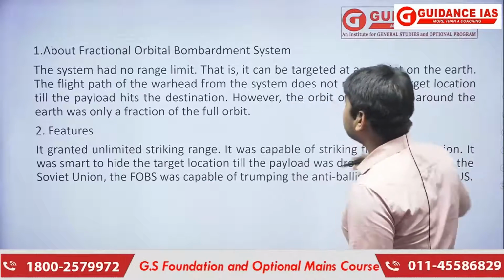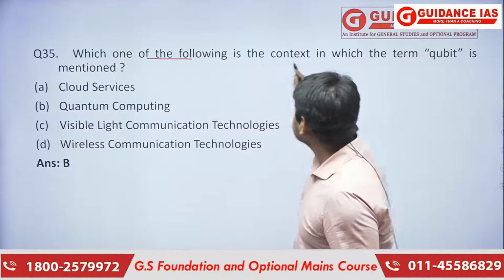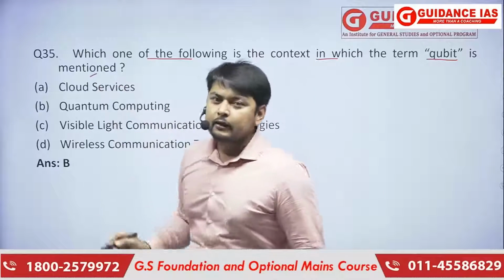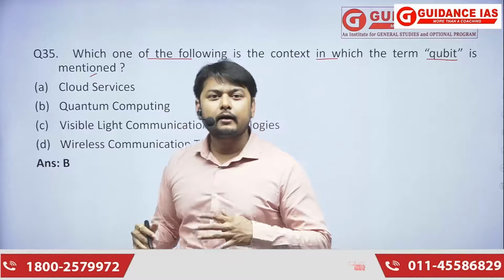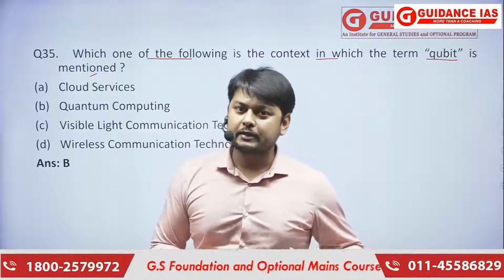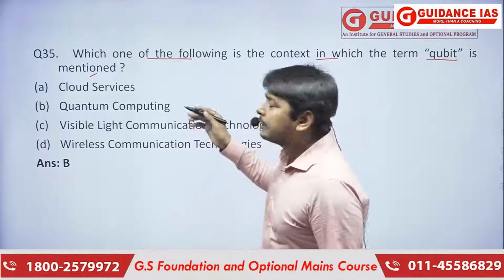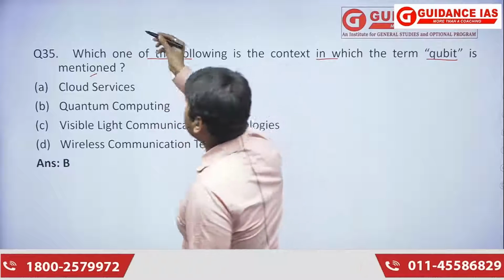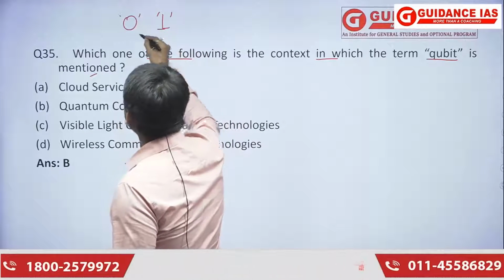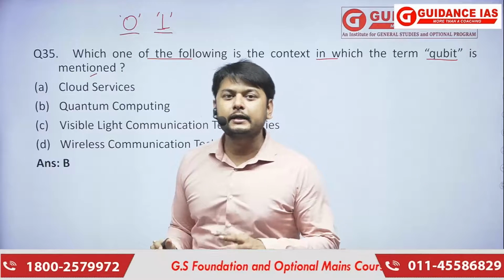The same thing is provided here. The next question is: which one of the following is the context in which the term qubit is mentioned? We have seen qubit already 100 times, and it has been asked previously also. So qubits, basically, are bits. In the normal binary system, we have 0 and 1. It is a binary system where only two digits are present.